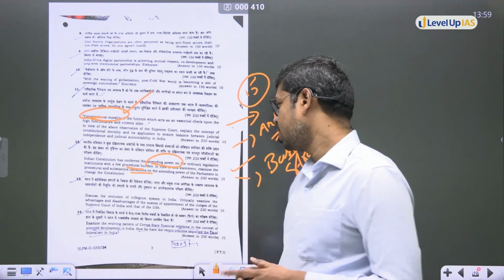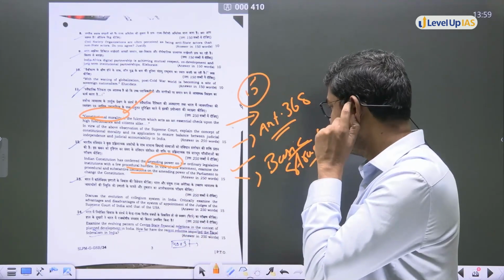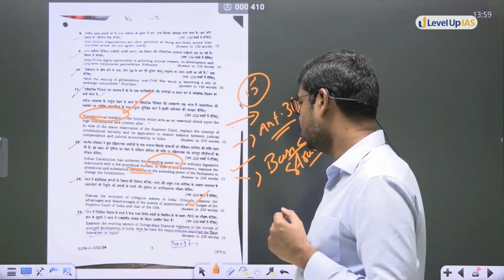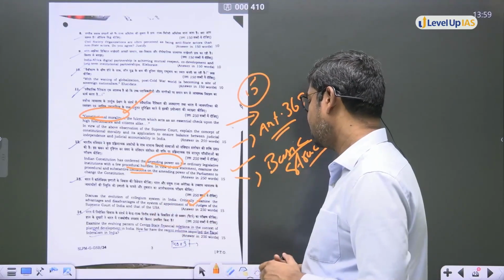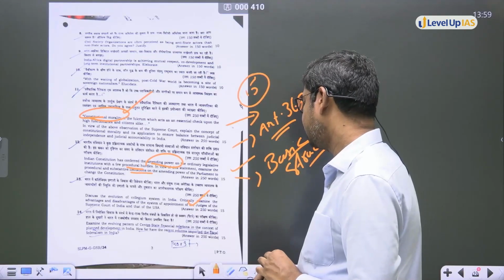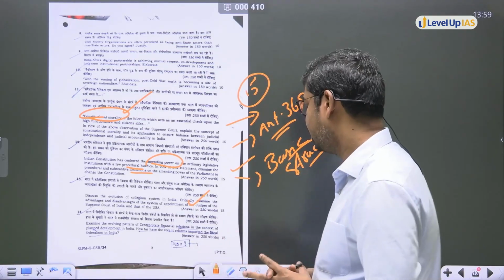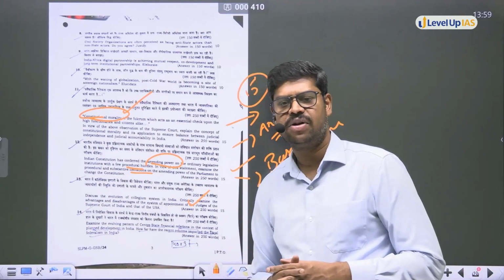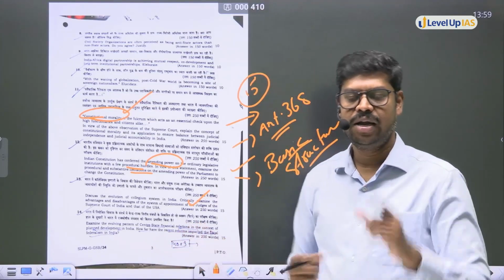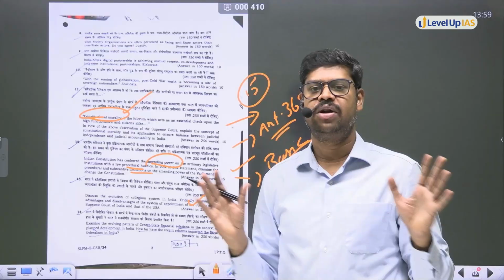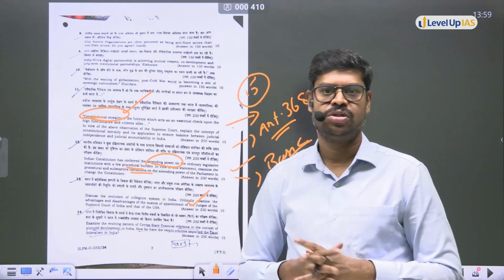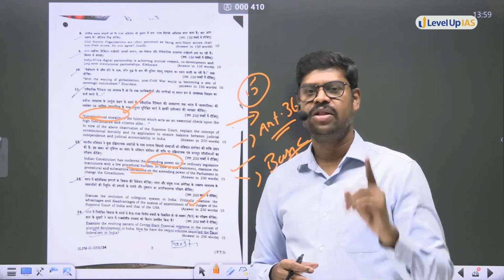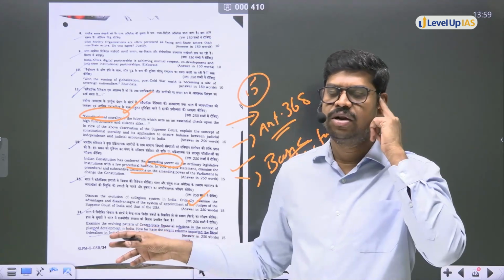All right. So come to the next question. Before that, we have seen this also. Examine the evolving pattern of center-state financial relations in the context of planned development in India. How far have the recent reforms impacted fiscal federalism? So this is on an expected line. Again, every year there will be one question on the federalism topic. So without any doubt, there's a question from federalism. I keep telling students, federalism, definitely there's going to be a question. So fiscal federalism has been asked.